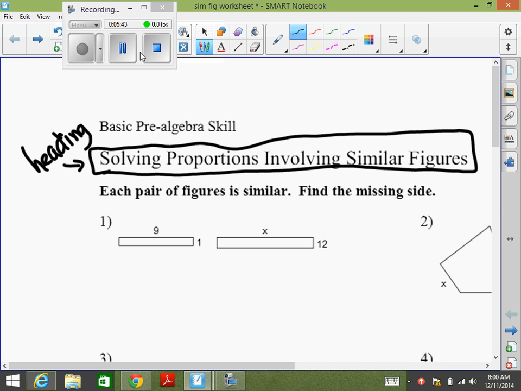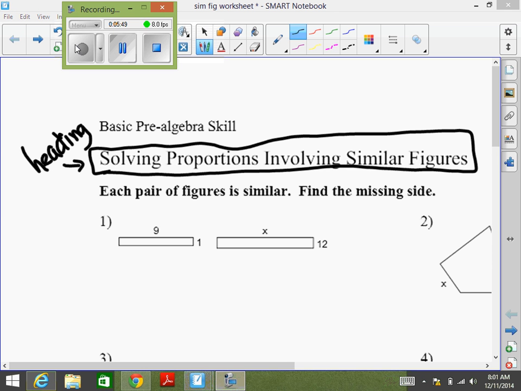It's right here. You also need some type of calculator. If you don't have a calculator, go up front and grab one. Get your title written down on your paper.